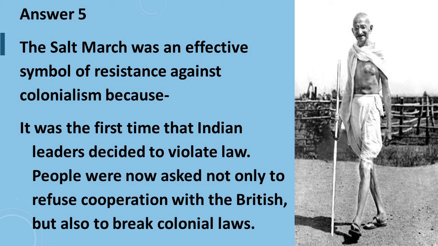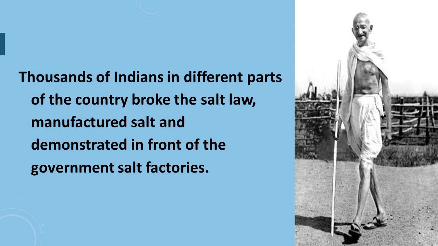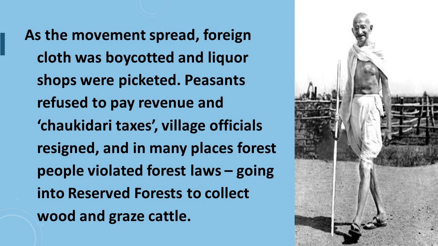People were now asked not only to refuse cooperation with the British, but also to break colonial laws. Next point is thousands of Indians in different parts of the country broke the salt law, manufactured salt, and demonstrated in front of the government salt factories. And the next point says, as the movement spread, foreign cloths were boycotted and liquor shops were picketed. Peasants refused to pay revenue and chowkidari taxes.